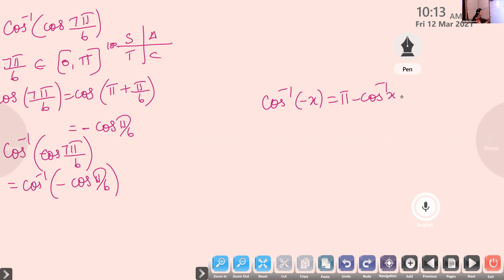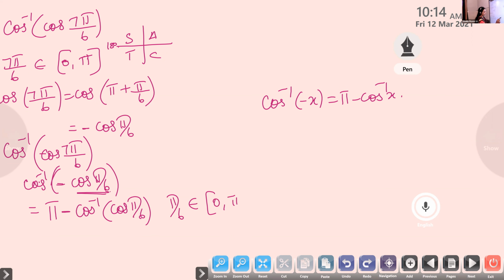So now look here. Here we have cos inverse of minus cos pi by 6. We can write this as pi minus cos inverse of cos pi by 6. Now pi by 6 belongs to the interval 0 to pi, so cos inverse cos will get cancelled. So we'll get pi minus pi by 6, which is the same as 5 pi by 6.